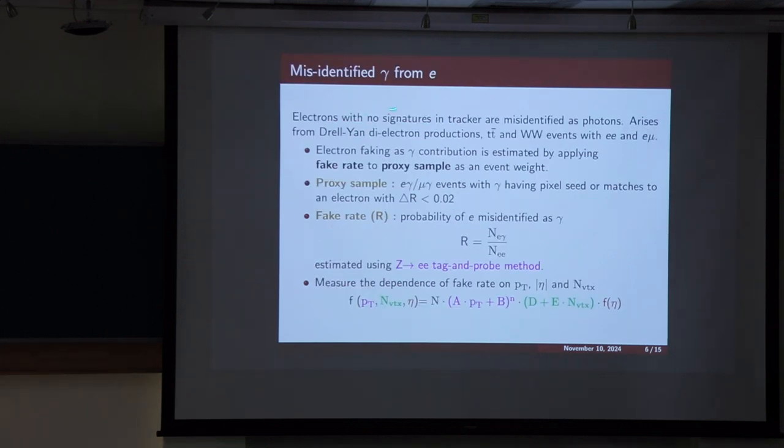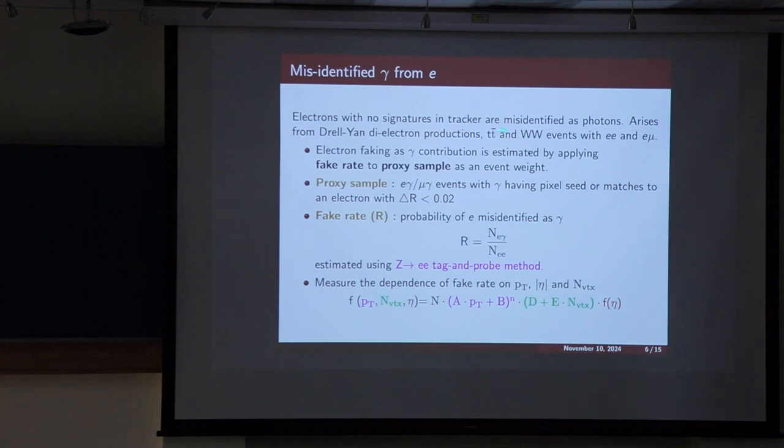So here comes the electron faking as photon. We can have a fake photon that is actually an electron, when the electron doesn't have a signature in the tracker detector. That usually comes from Drell-Yan events or ttbar or WW events with ee and e mu in the final state. We can have an electron faking as photon, and in the final state it will appear as photon and lepton.